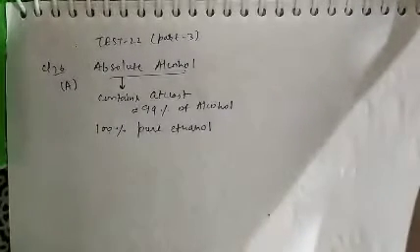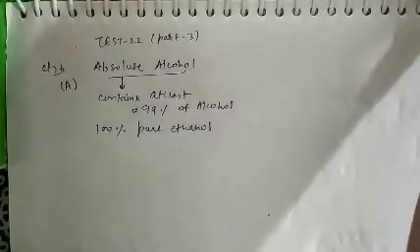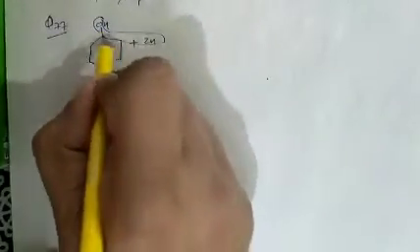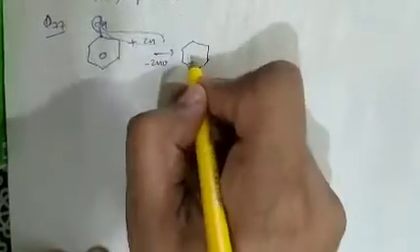See question number 77. In question number 77, what is given there? Question number 77 is basically when phenol reacts with zinc. As we know, when phenol reacts with zinc, it will remove oxygen from zinc, then zinc oxide is removed and benzene is formed.